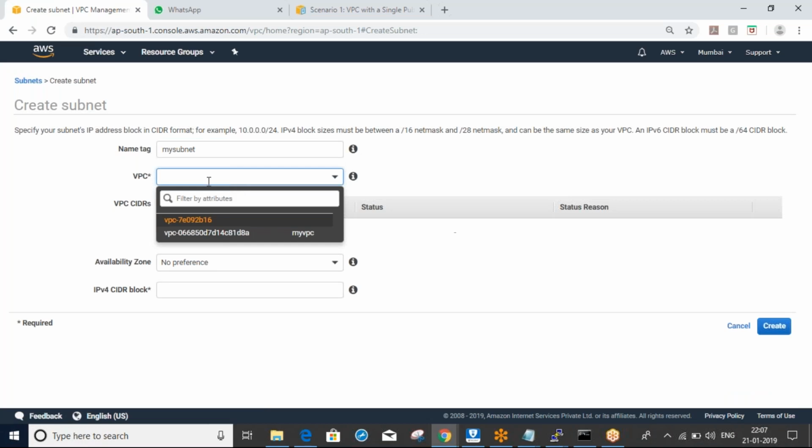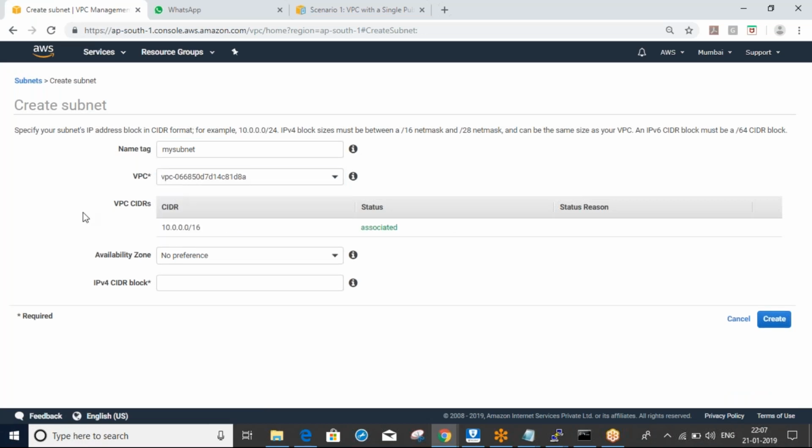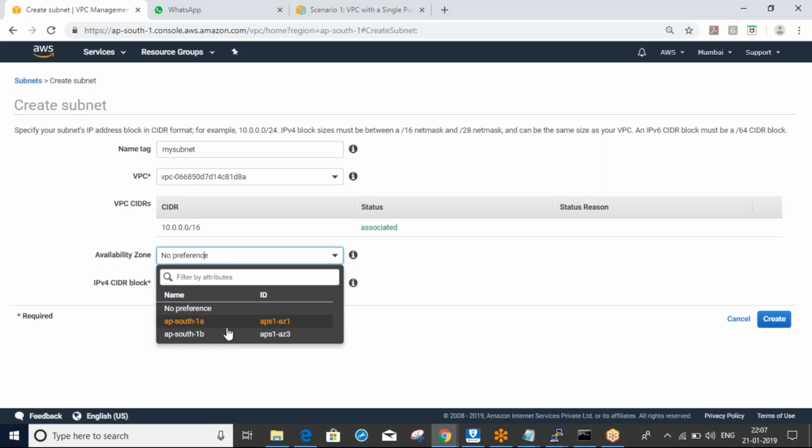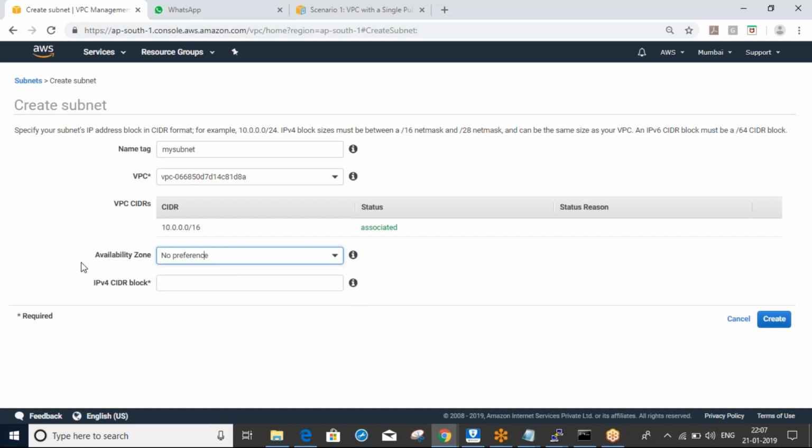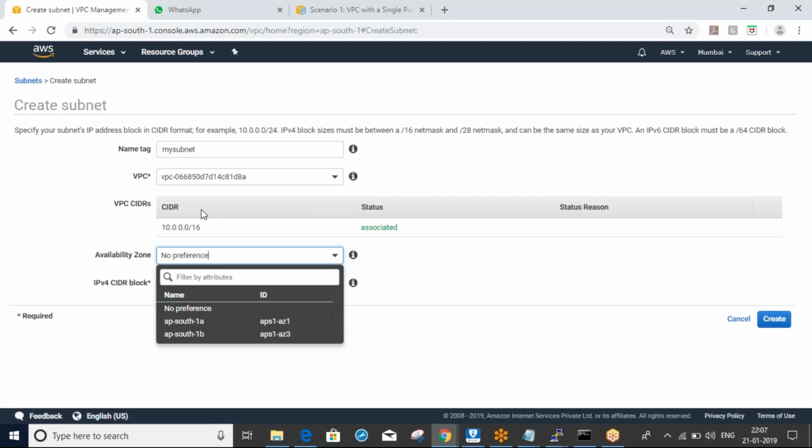Select your VPC. Availability zone means in which availability zone we have to create my subnet here. You can select whatever availability zone you want. Otherwise you can select no preference, which means randomly it will select somewhere. Or you can select in Mumbai. In Mumbai, we have two availability zones. So wherever you want, you can create your subnet.